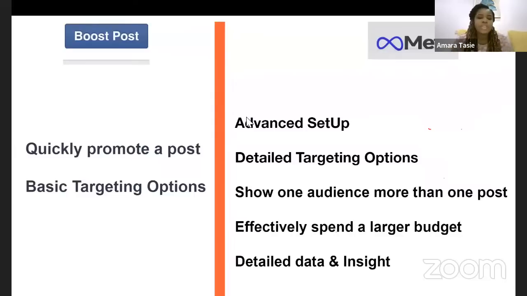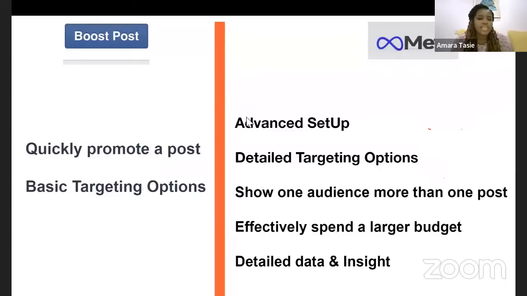Another beautiful thing about running your ads from Ads Manager is that you'll be able to show one audience more than one post. Currently, when you go to boost post, are you able to promote one post to more than one audience? Can you promote two posts at the same time using one budget? You can't, right? But using Ads Manager, you'll be able to promote more than one post to one audience.